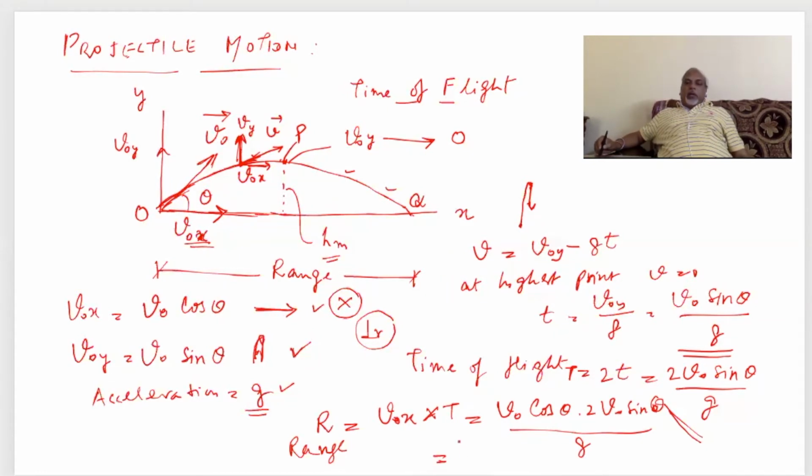This can be written as V0 square sin 2 theta upon G.